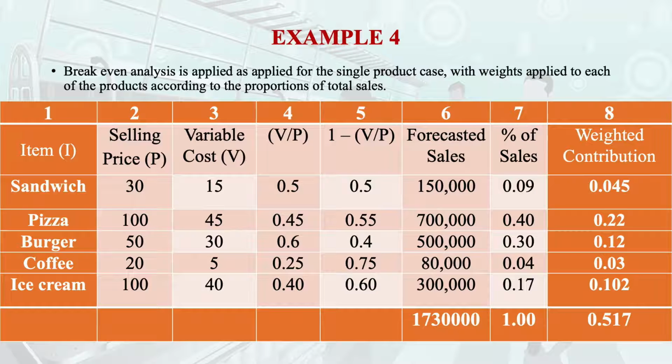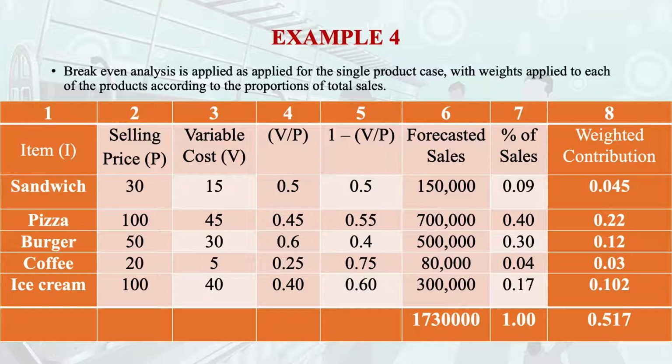If you just focus on this figure, you will find the selling price in the second column, the variable cost in the third column, then the ratio of variable cost and price is given in the fourth. Then, if you remember the formula, we have 1 minus V upon P that we have calculated in the fifth column, then forecasted sales in the sixth column, and the percentage of sale.